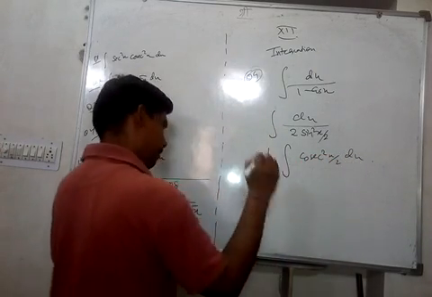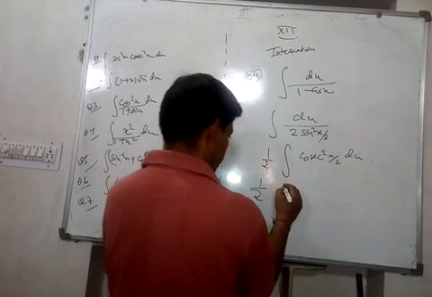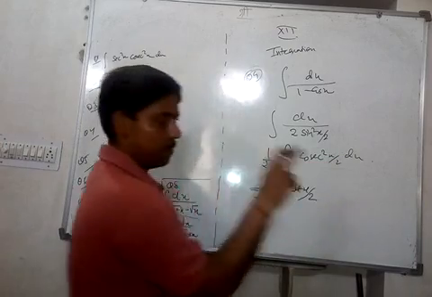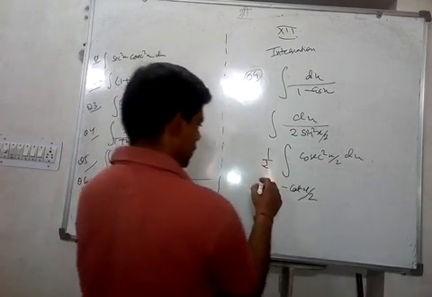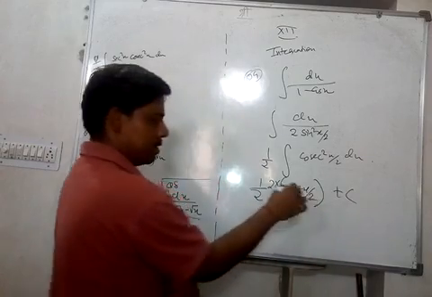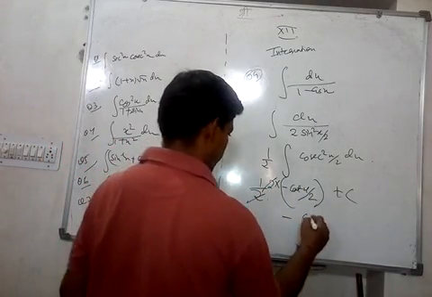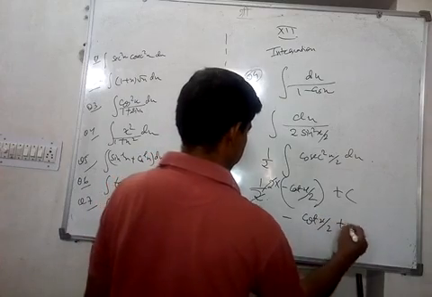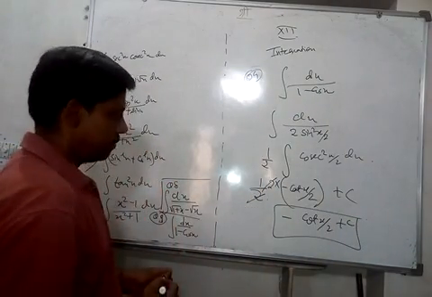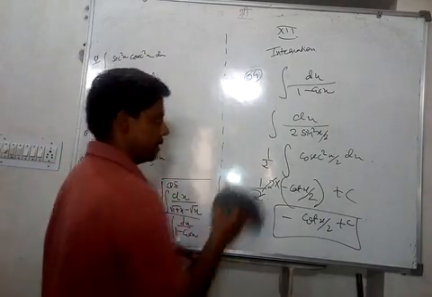Half is there. Now the integration of cosec square is minus cot x by 2. And since half is also multiplied, we'll multiply by 2 this time, because 2 is divided, so 2 will be multiplied in that direction. So this 2 and 2 get cancelled. We can write minus cot x by 2 plus c. This is the answer. You can do it by another method also, but that will give you a different form of the answer. The answer will be correct.